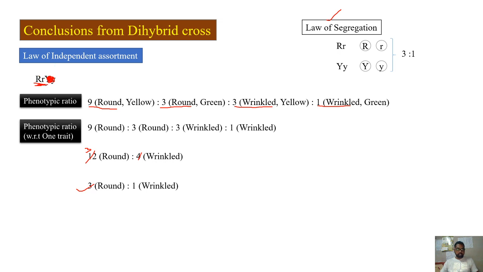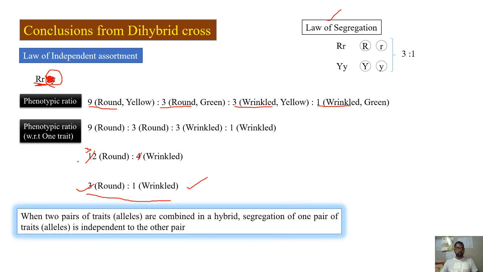So segregation of this is independent of this particular allelic pair. That's why I'm getting again a 3:1 ratio in the dihybrid cross also. This is what the law of independent assortment is. I repeat, segregation of one allelic pair is independent of the other allelic pairs, is what the law of independent assortment is.